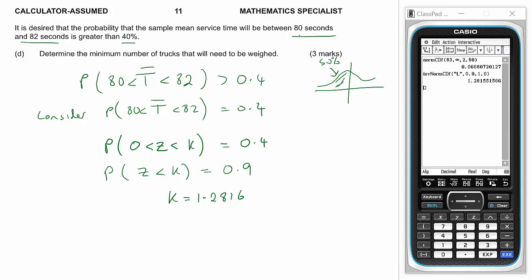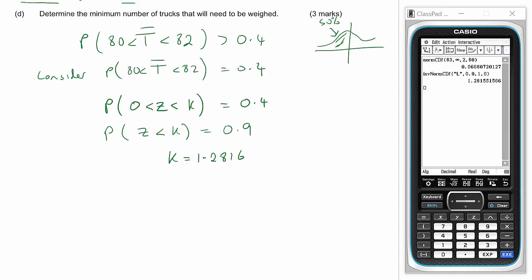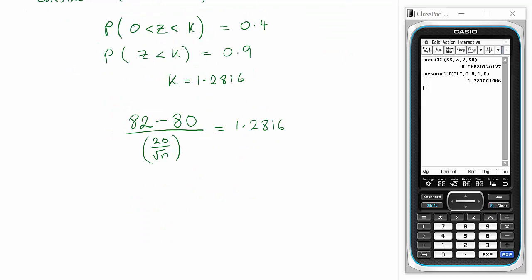Now, think about what that K value actually is. 82, take away the mean, divided by the standard deviation, which is 20 over root n, that is the K value. So that's how we can find n.